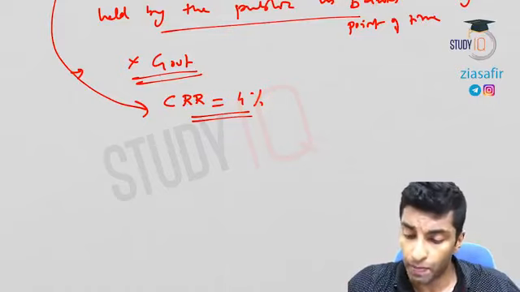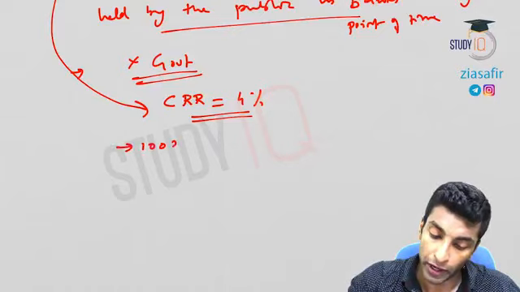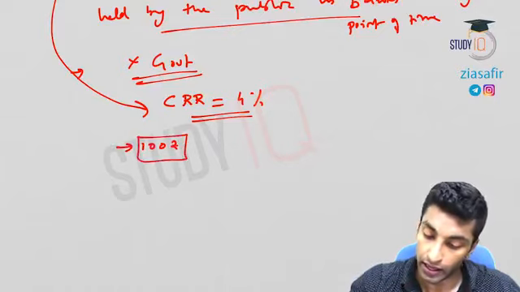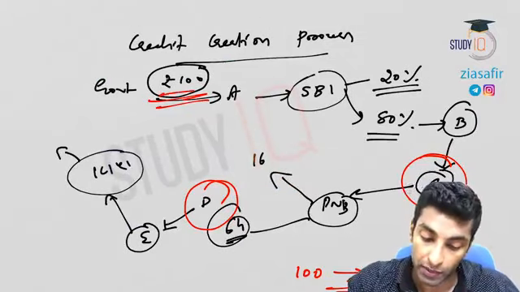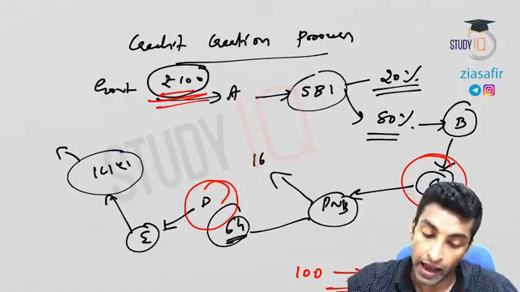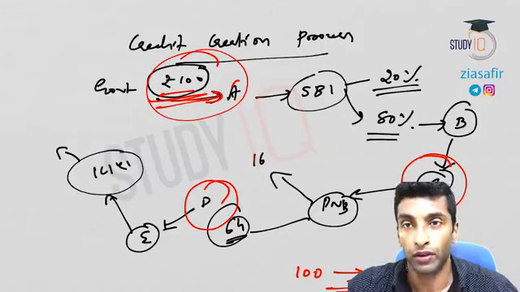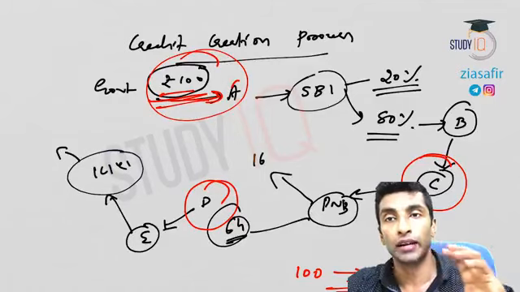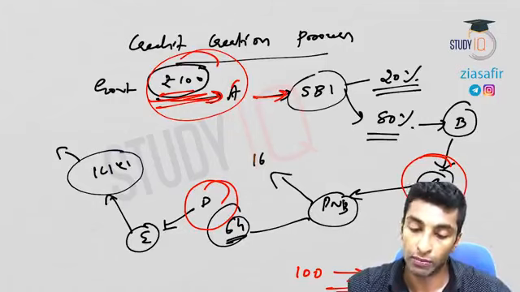Now why is it known as high powered money? See, let's say a 100 rupee note is there. Effectively what is the value of this? I have already told you here, government is printing 100 rupee, and government buys something from A. So a 100 rupee transaction first happened, 100 rupee printed, 100 rupee worth item is bought. Then A deposits in SBI.